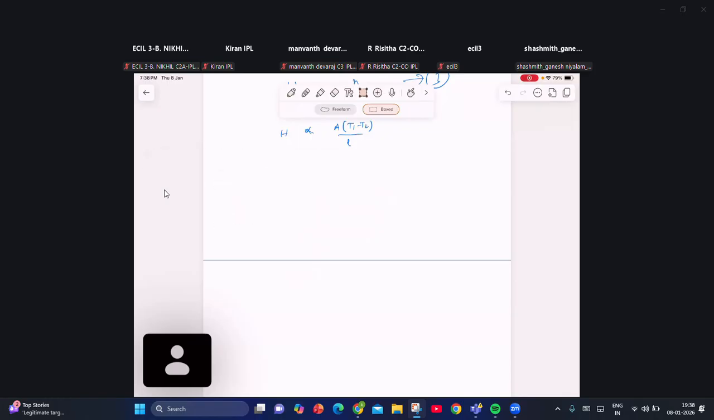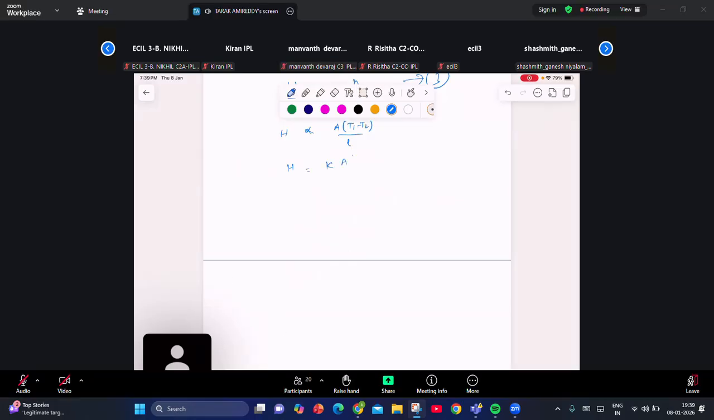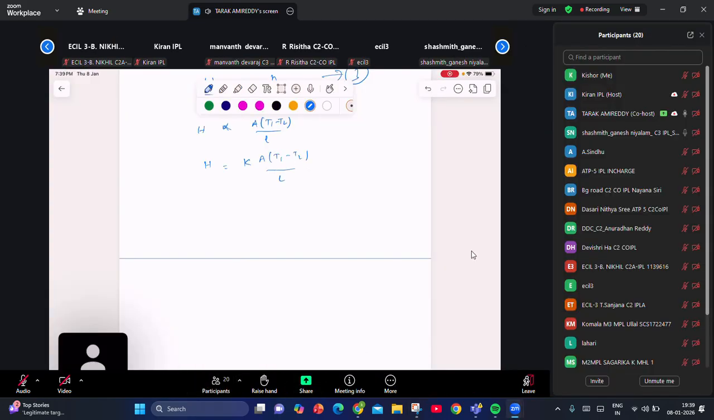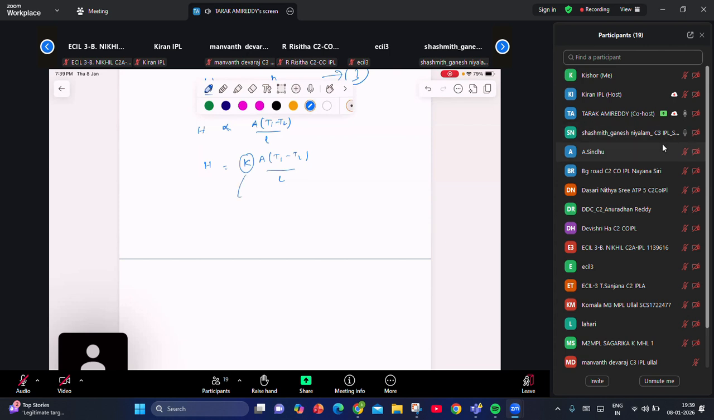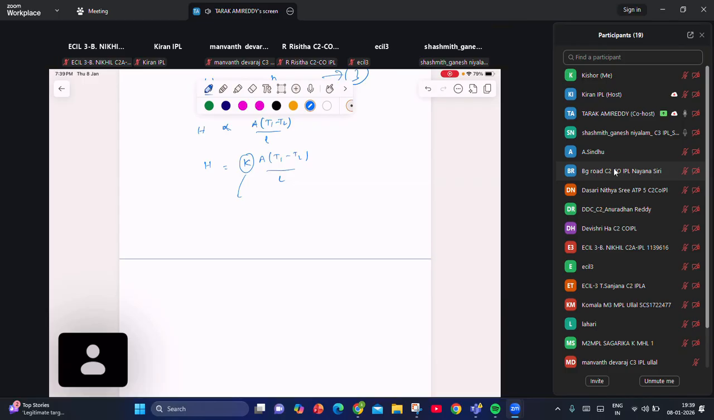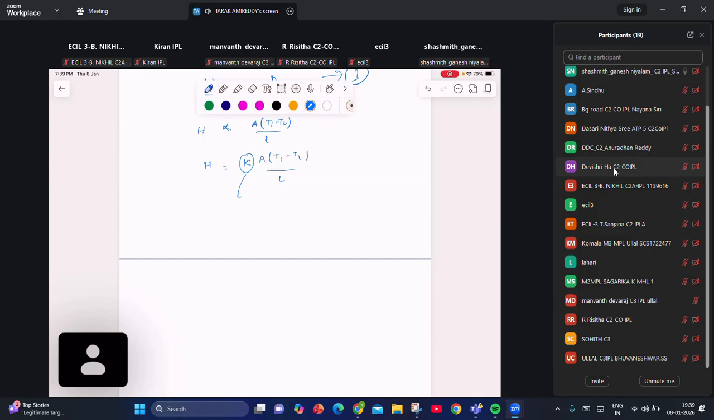In order to replace the proportionality, we require a proportionality constant. That proportionality constant we are going to call the coefficient of thermal conductivity of the given material. Clear? It does not depend upon the shape. It does not depend upon the temperature difference. It depends only on the nature of the material of the rod.